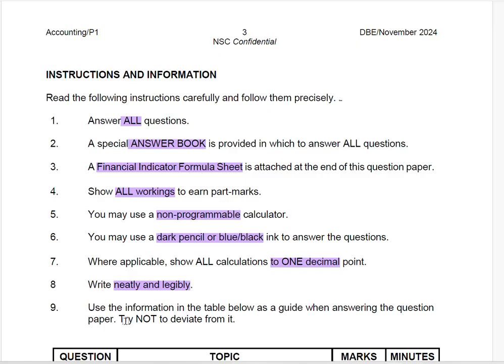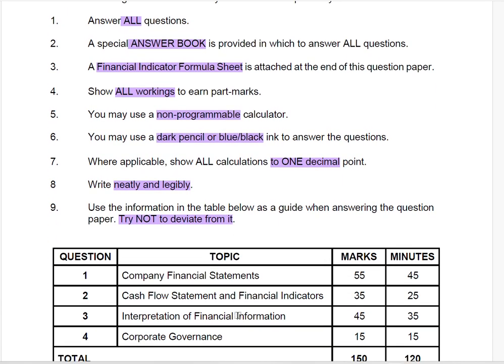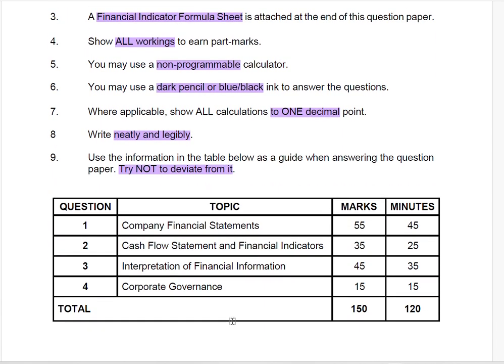And then number 9, use the information in the table below as a guide in answering the question paper. Try not to deviate from it. If you look at the questions below, you'll have 4 questions: company financial statements, cash flow statement and financial indicators, the interpretation of financial information, and corporate governance. As you look at this table, you understand which one you're stronger at, and you can start with those, and keep the ones that you believe you're weaker on for later.